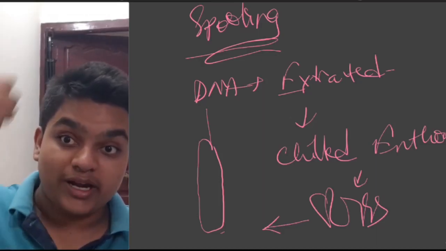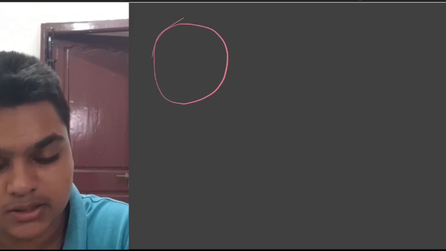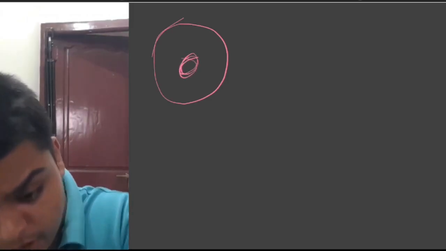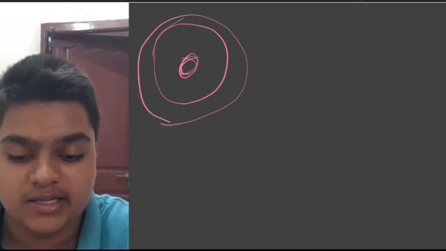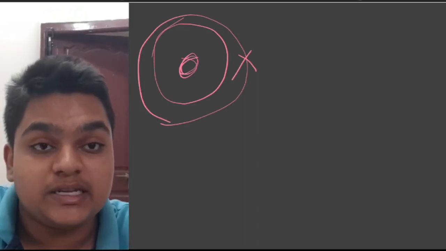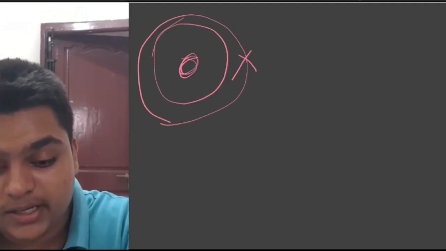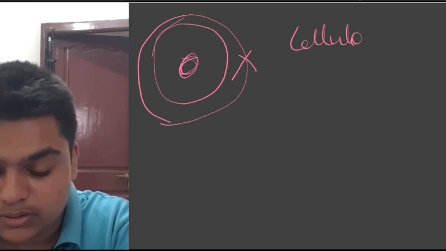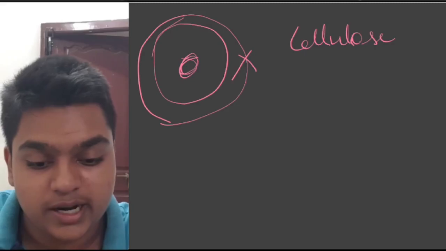In order to extract this DNA, the DNA is present inside the cell. Where inside the cell? Inside the nucleus. In order to get into that nucleus, you have to first eradicate the cell wall. If you are using a plant cell, bacterial cell, or a fungal cell, in order to eradicate this cell wall, you use cellulase, an enzyme, in plant cells.